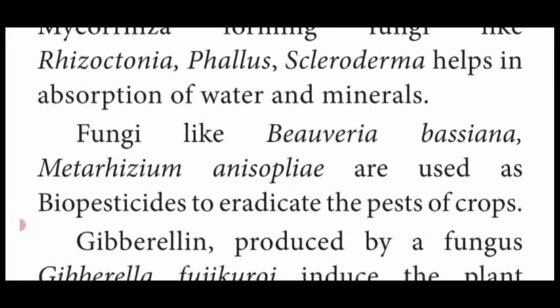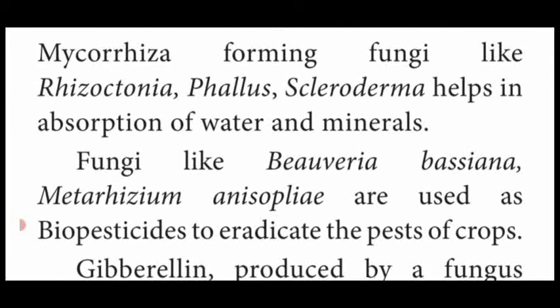Another one, fungi like Beauveria bassiana, Metarhizium and Anisophilae are used as biopesticides. Biopesticides are produced from living things, fungi. Pesticides kill pests such as worms and insects. Pesticides produced from living things such as fungi are named biopesticides.